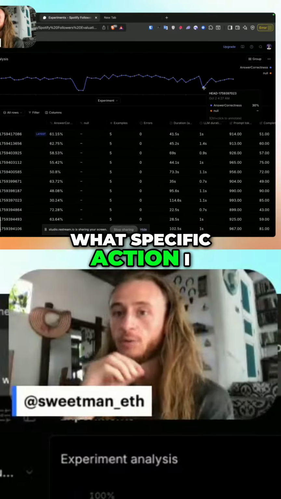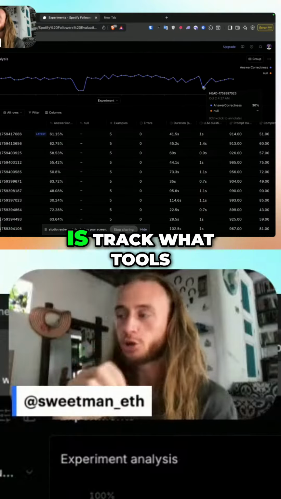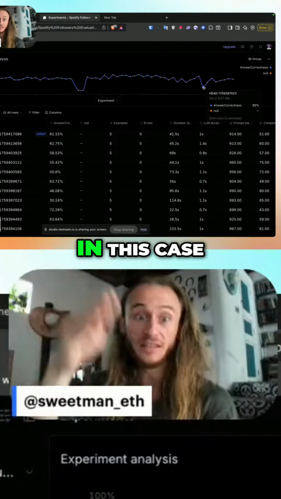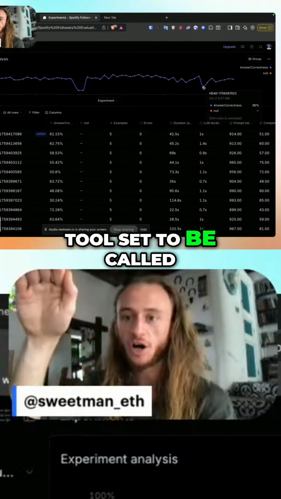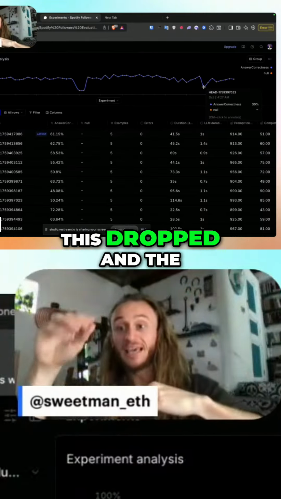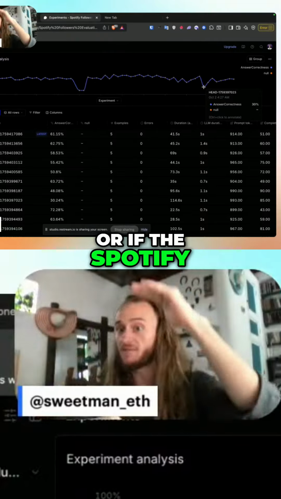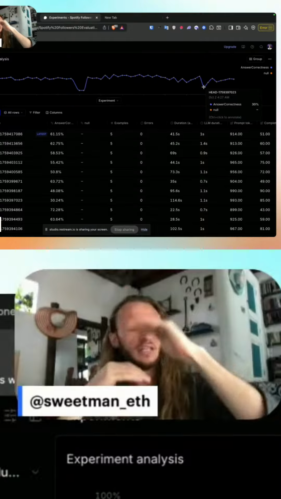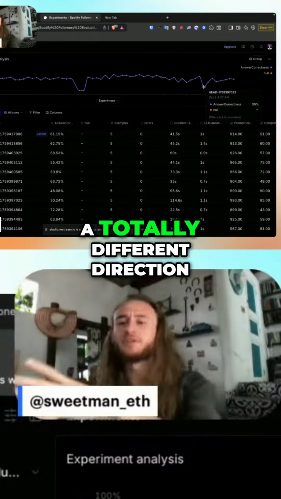What specific action I would love to take on this specific eval is track what tools were called and judge success on whether, in this case, we want our Spotify tool set to be called. We also know if the Spotify tool was called, we can line up better. Okay, this dropped and the Spotify tool isn't called, or if the Spotify tool was called here and it wasn't correct, that is not my hypothesis, and that's going to create a totally different direction that we're going to build down.